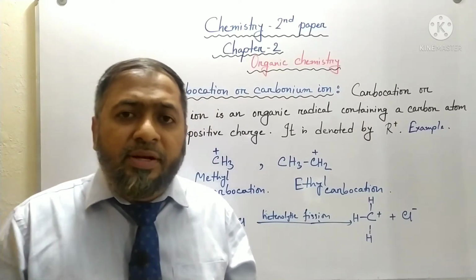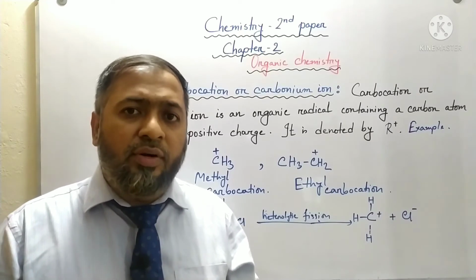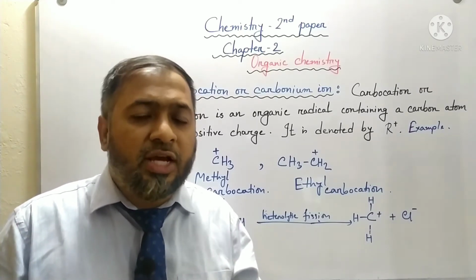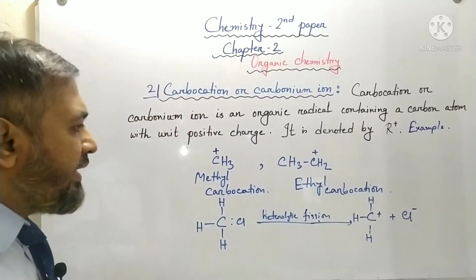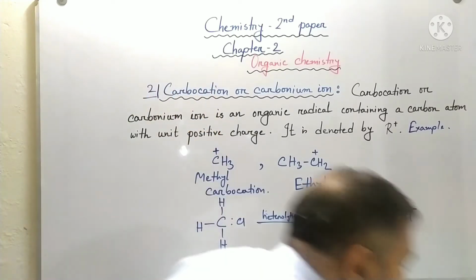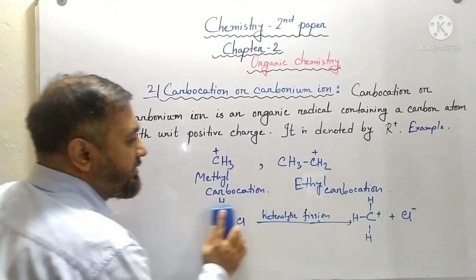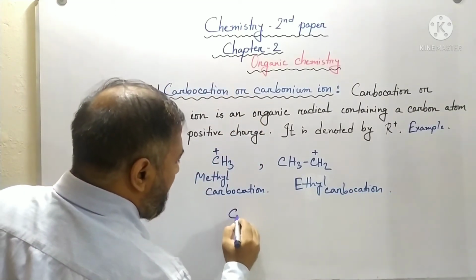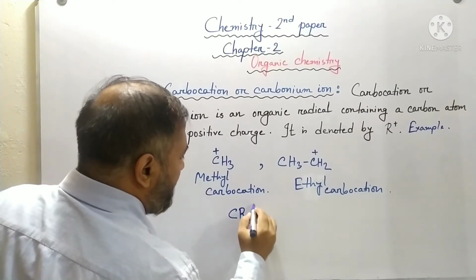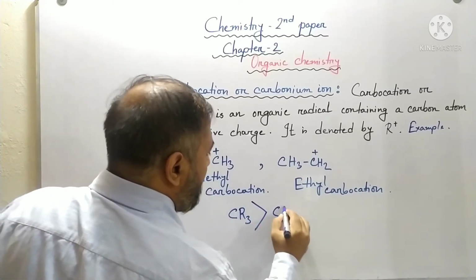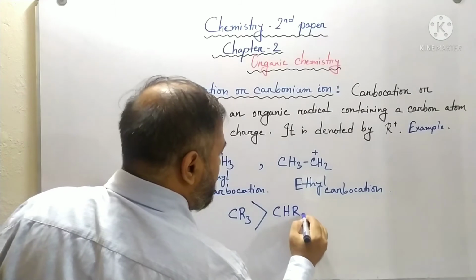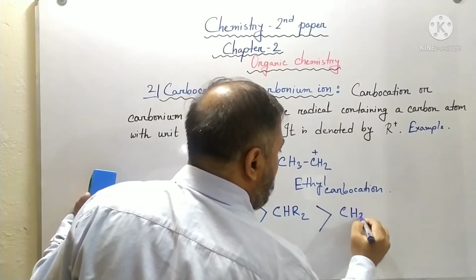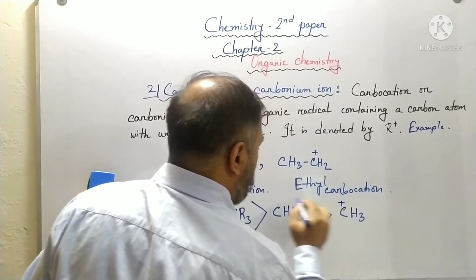Students, the stability of a carbocation depends on how many methyl groups are connected with the positively charged carbon. For example, their stability is defined as, I'm going to write down, you can see, R3C is greater than R2CH, greater than RCH2, and CH3.